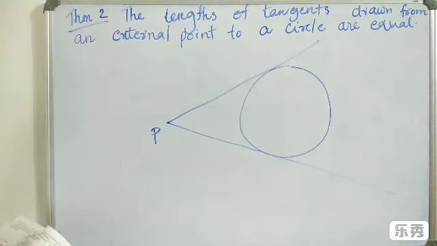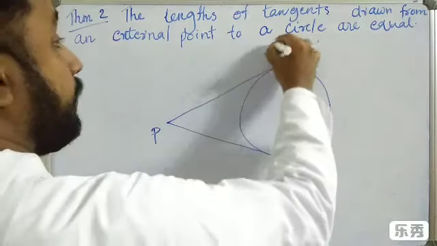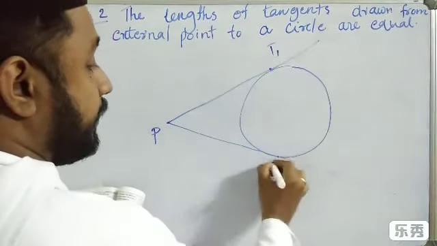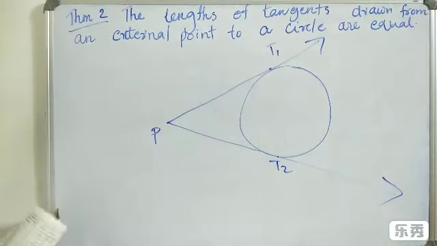From a point outside the circle, exactly two tangents can be drawn: PT1 and PT2.